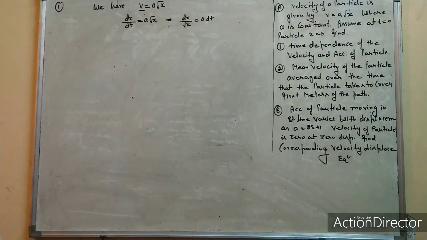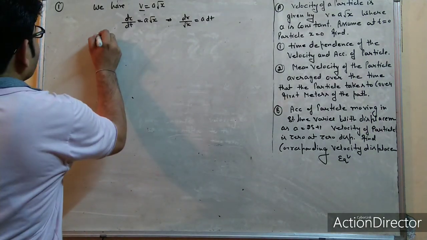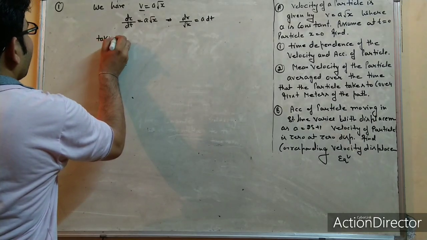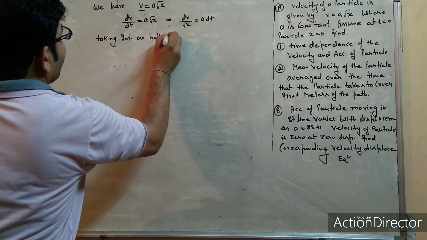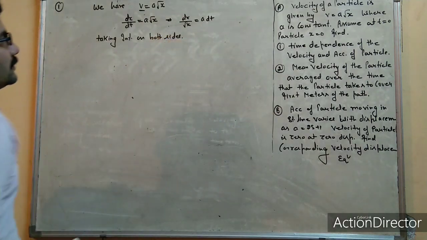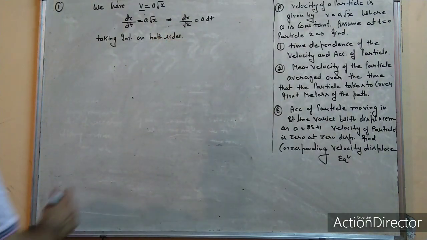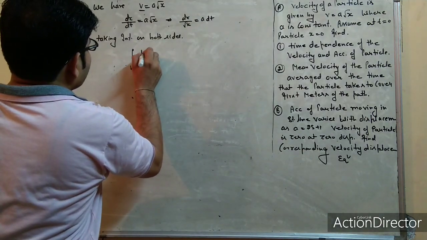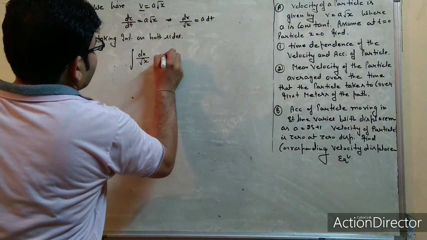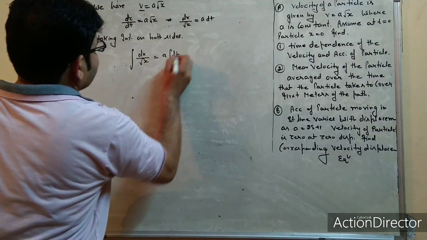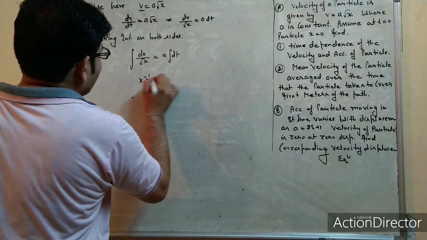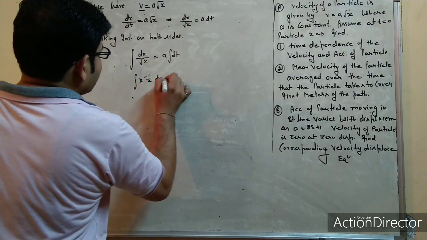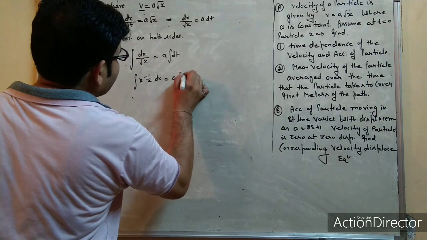Now what you have to do is take integration on both sides. Then it will come out as integration of dx upon root x equals A integration of dt. We know that it will be integration of x to the power minus half dx equals A integration of dt.